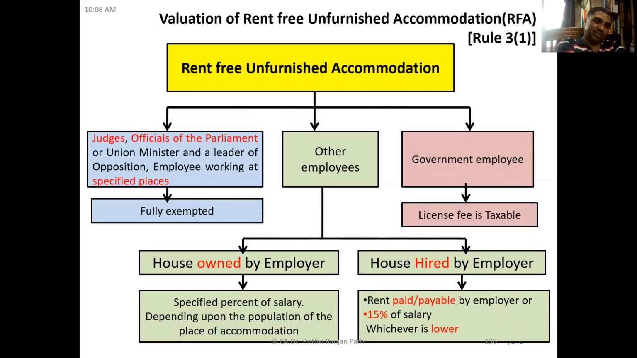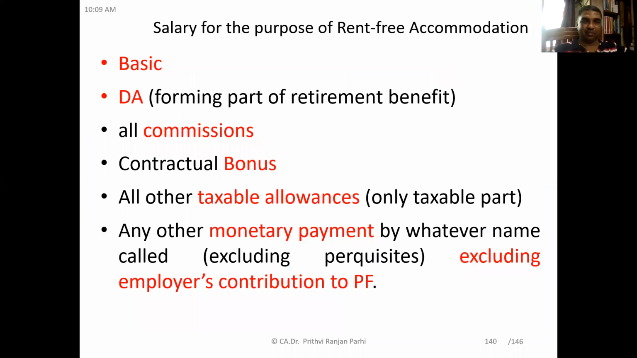Okay, have a look. You can see for some people like judges, officials of parliament, opposition leader, union minister, and employees working in specified places, it is fully exempt. Government employee license fee is taxable. Other employees, if house is owned, then a specified percentage. If house is hired, then rent paid or payable or 15% of the salary, whichever is lower. Did you understand this concept now? Rent-free accommodation. Yes, sir. Okay.